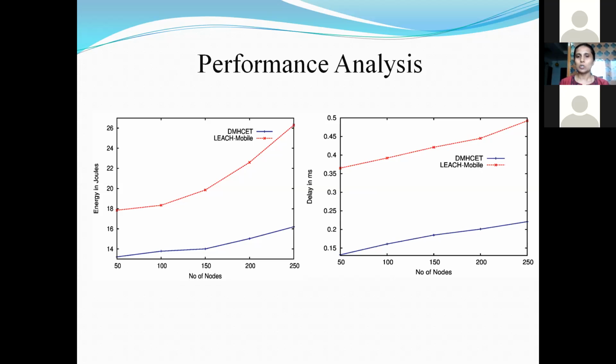The delay. It does not go through the complete process of retransmission once the packet is lost. It is able to detect and take the alternate path. That's the reason the delay is also less.